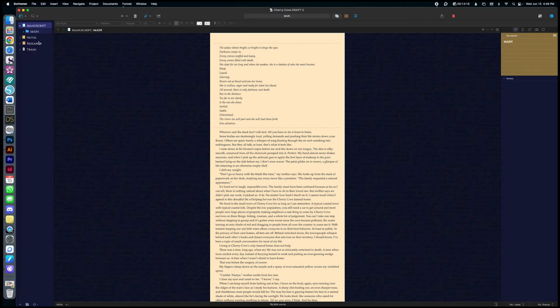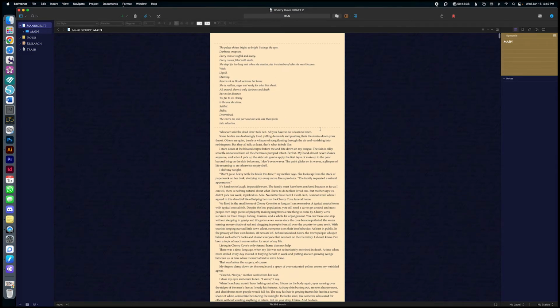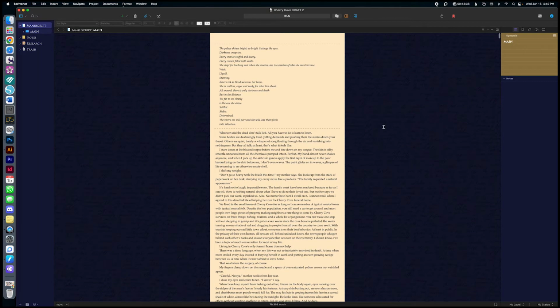I have a separate binder and notebook, and a separate area where I plan and plot all of that, so I don't really need it in here. It's just distracting really for the most part. But under my manuscript section, I will always have a main. And just so you know, if you don't want any spoilers, you won't see them because it's just really the beginning. But this is my manuscript for The Things the River Hides. So just avert your eyes if you don't want to see it.